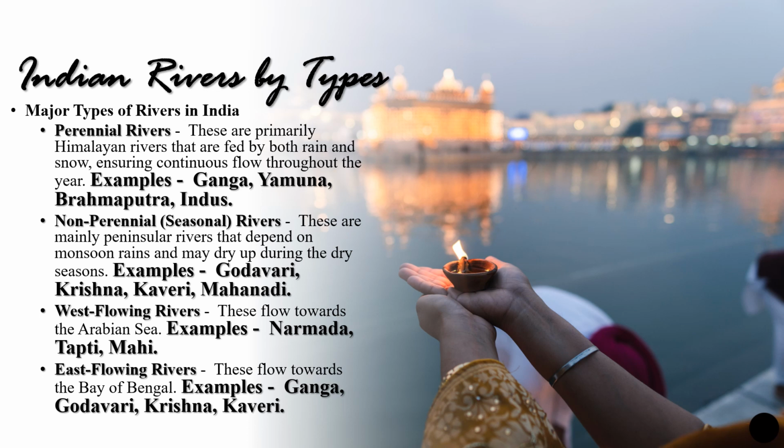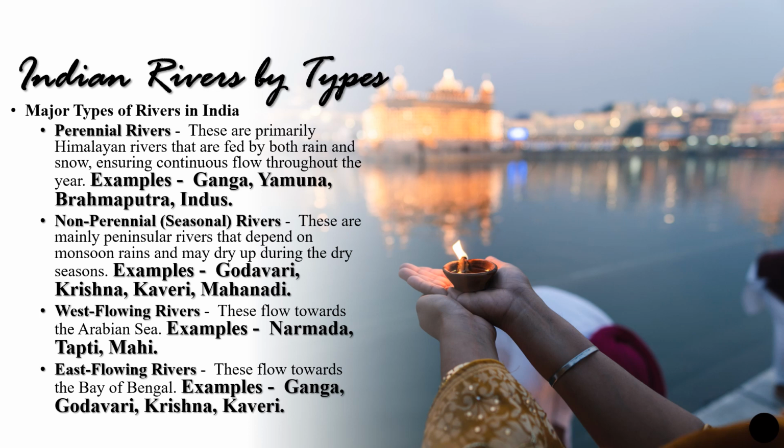So the best example, the only example, is Himalayan rivers. These are coming from the Himalayan ranges, usually because of the rainfall or the snow melt. So they continuously flow throughout the year. The examples are Ganga, Yamuna, Brahmaputra, and Indus.